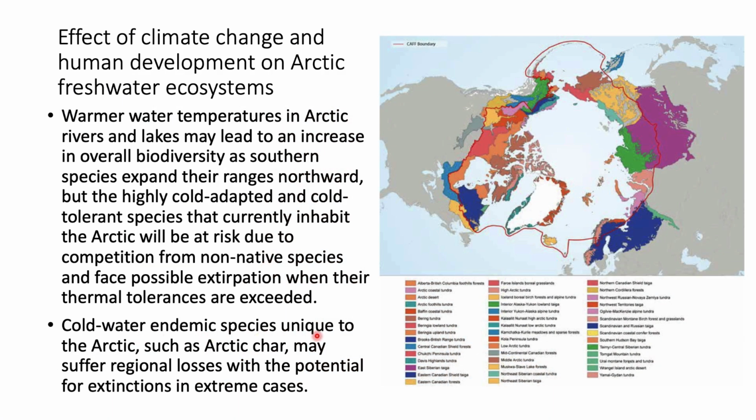Most of the Arctic species are tolerant to low temperature, but when the temperature increases, they are affected. And also, when the southern species move towards the Arctic because of the warmer temperature, there is competition for the Arctic species' survival. So the cold water endemic species unique to the Arctic, such as Arctic char, may suffer regional loss with the potential for extinction in extreme cases.